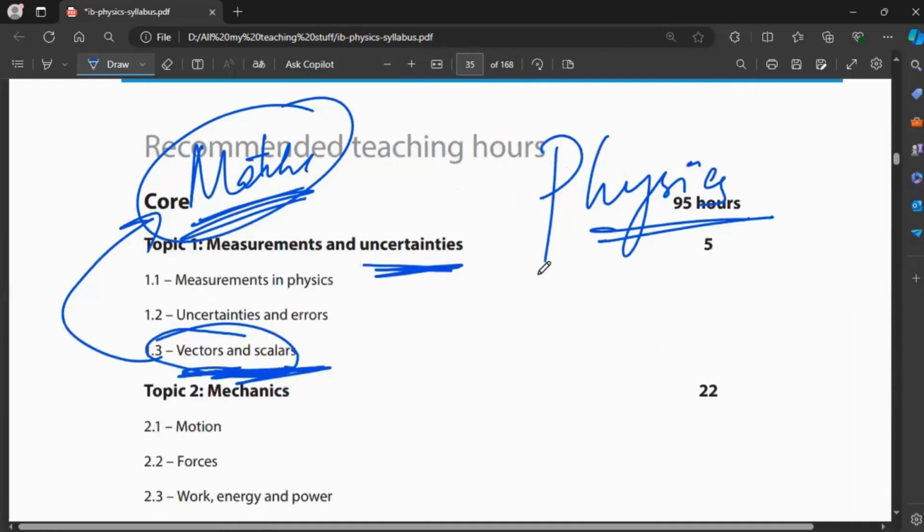So, physical quantities which have magnitude as well as direction. For example, let's start with mass. How do you define mass?